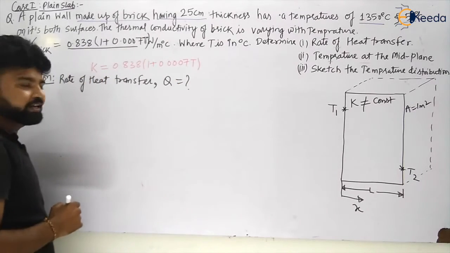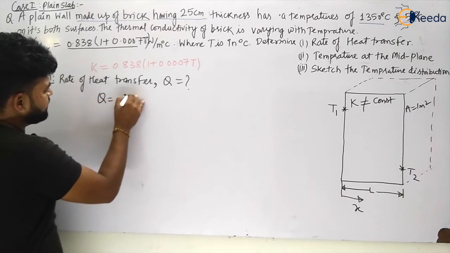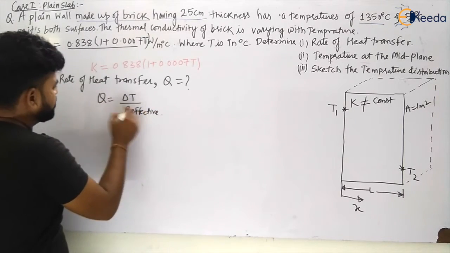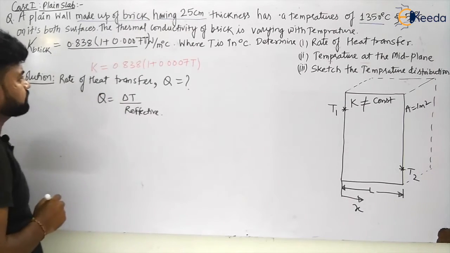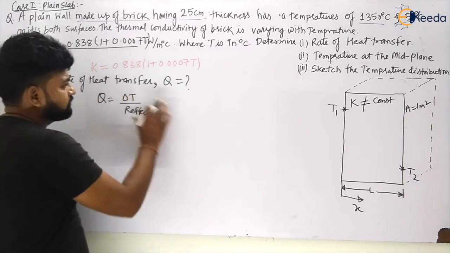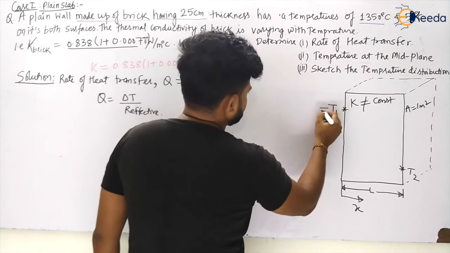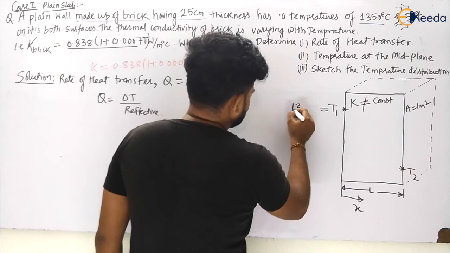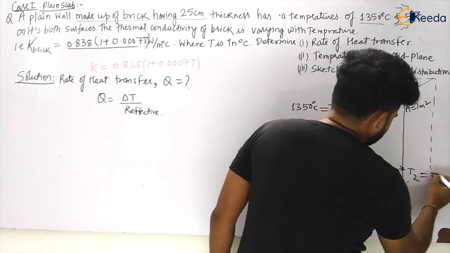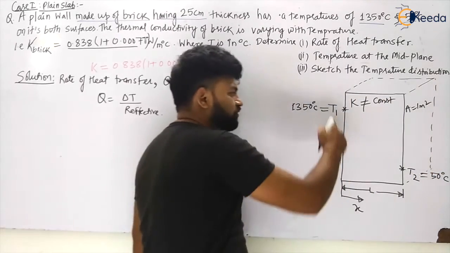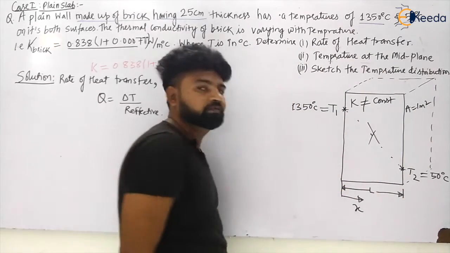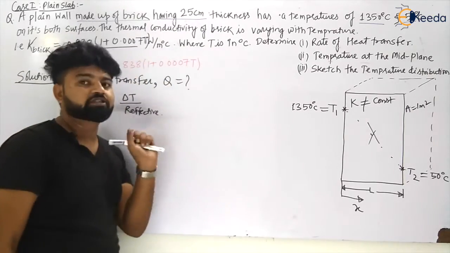How can we calculate the rate of heat transfer? It is given by delta T by R effective. This is the formula for rate of heat transfer. T1 is given as 1350 degrees Celsius and T2 is given as 50 degrees Celsius. Now the temperature profile will not be linear, my dear students, not at all, because thermal conductivity is varying.